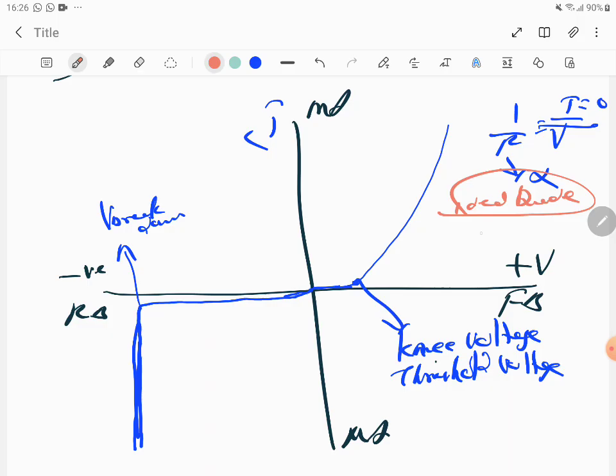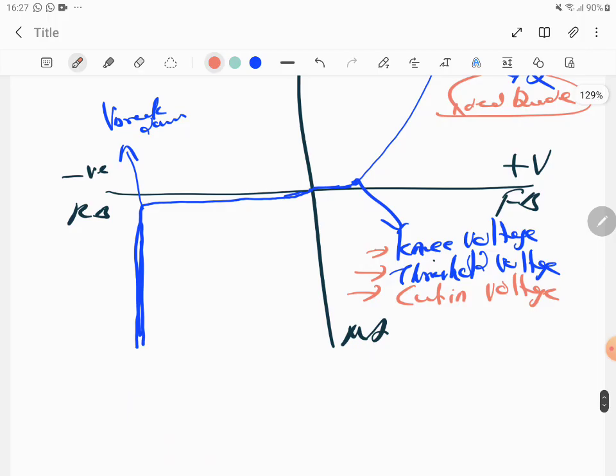For an ideal diode, resistance is infinity, and so it does not conduct initially. But beyond the knee voltage or the threshold voltage, the current starts drastically increasing. But still milliamps only. Are you clear? So you understand, this is also called cut-in voltage. Very, very important point. They might use any of the three terms, and you can't come back saying you didn't know this term. So knee voltage, threshold voltage. What is a cut-in voltage?